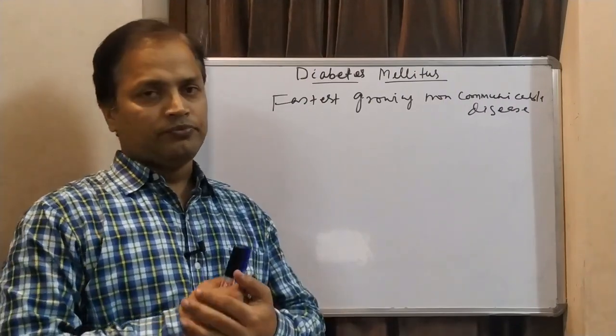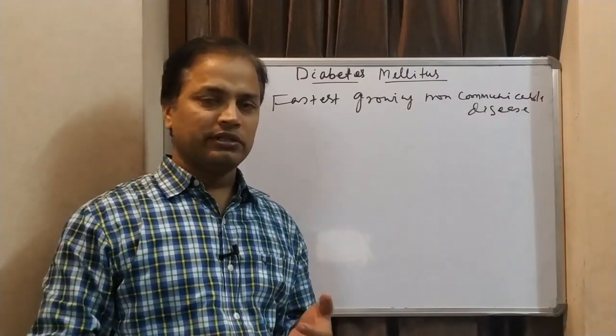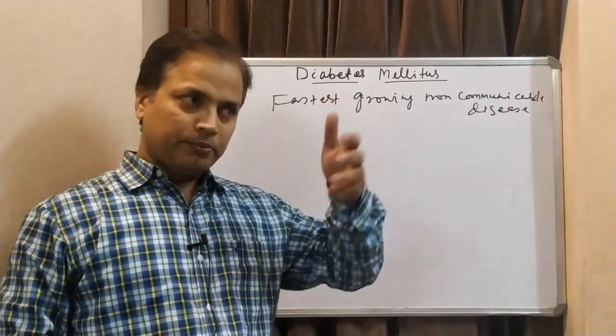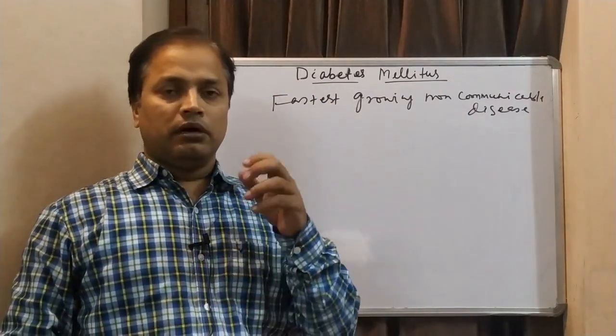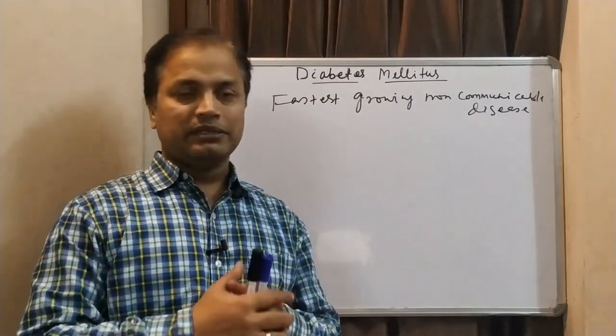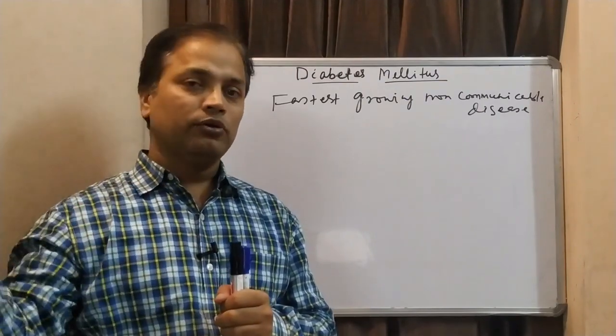In it they produce a list of different countries and their prevalence. In the top 10 list, India is at the top, and the expectation is that by 2030 or 2035 India will be on top.